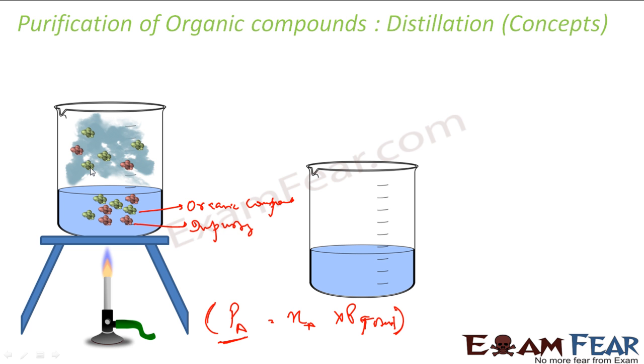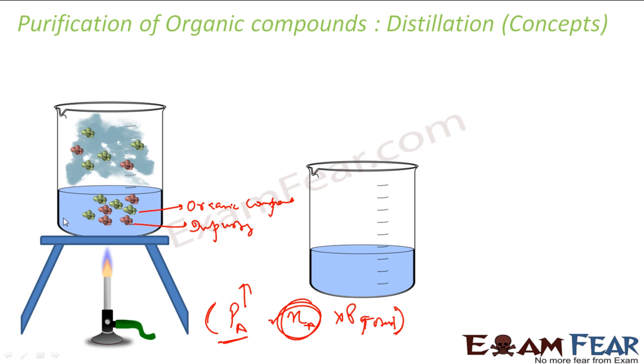So the pressure will be created here, and we'll have more contribution from A and less from B, right? So this PA will be more. If PA is more and PB is less, that means the number of moles of A is more. That means A is more, so you have more concentration of A.